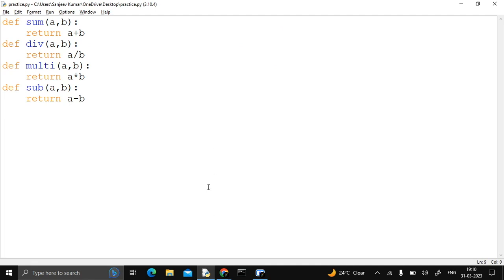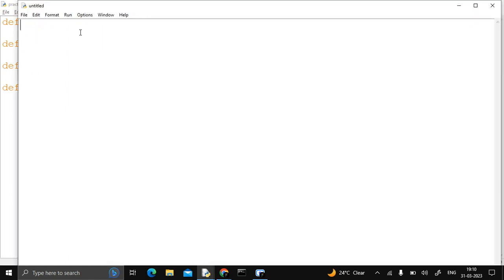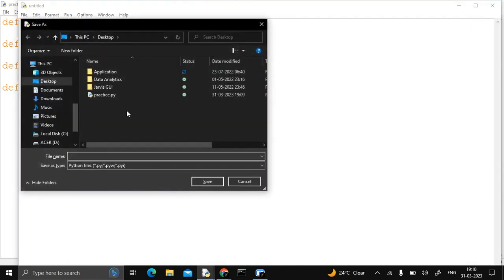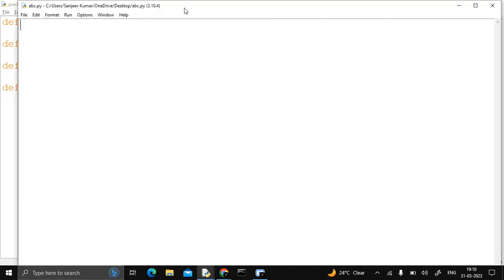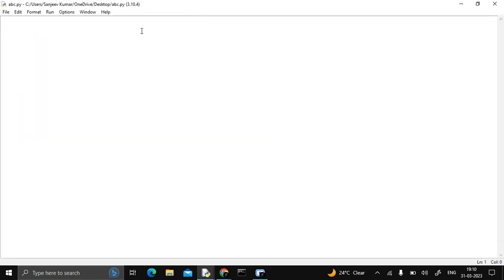Let's press Ctrl N, and this is a new file. First of all, let's save this file by the name abc.py. Now there is some syntax for how we access all these functions in this particular file, abc.py. The first syntax is import, and you write the file name, that is practice. Let's execute this.